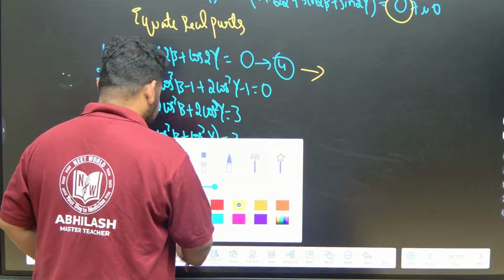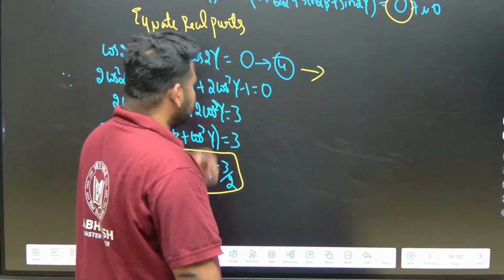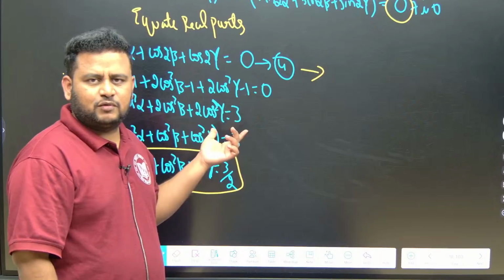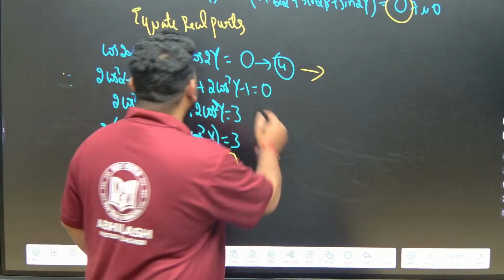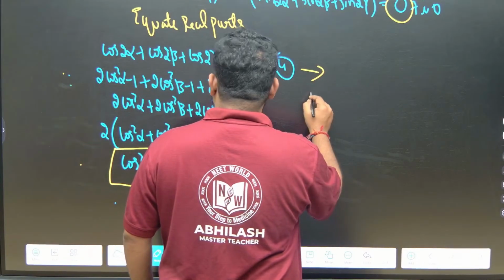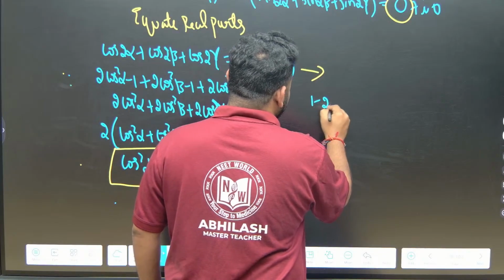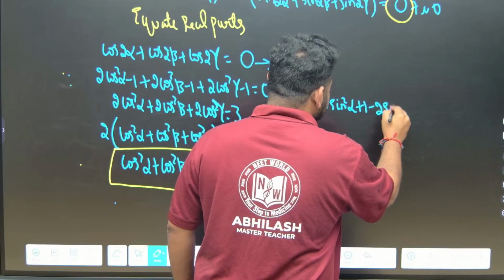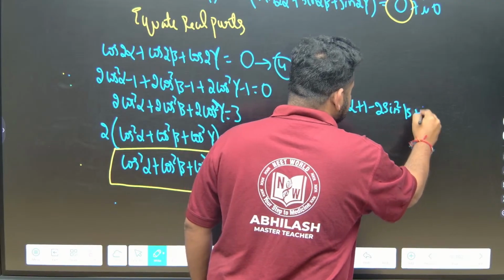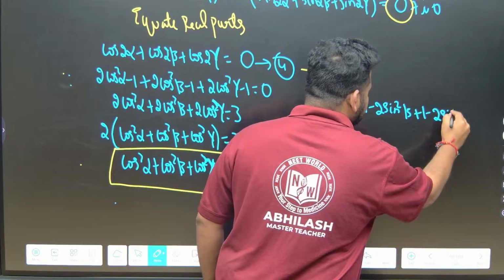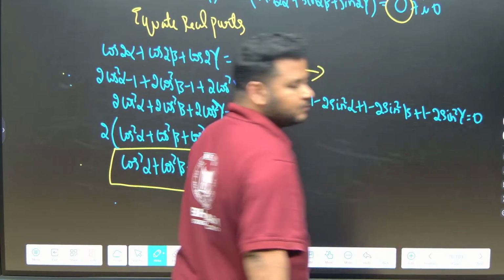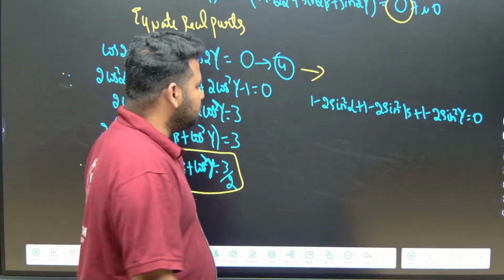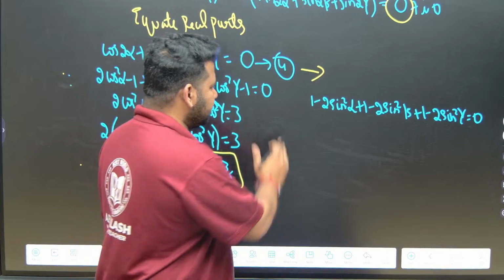If we consider equation 4 again, and apply the double angle formula of cos in terms of sin, what will I get here? This will become 1 minus 2 sin square alpha plus 1 minus 2 sin square beta plus 1 minus 2 sin square gamma, and this should be equal to 0. Now 1 is there, so I will keep it here only.